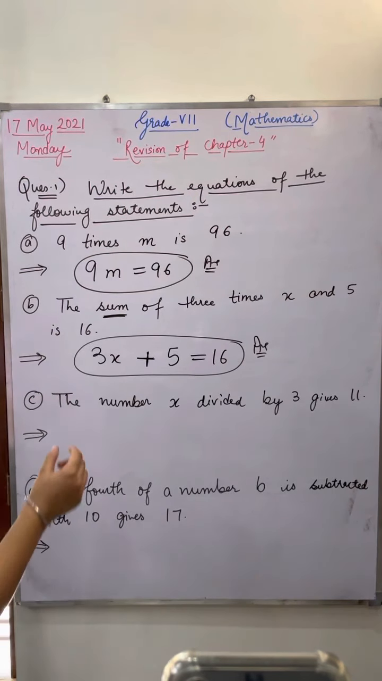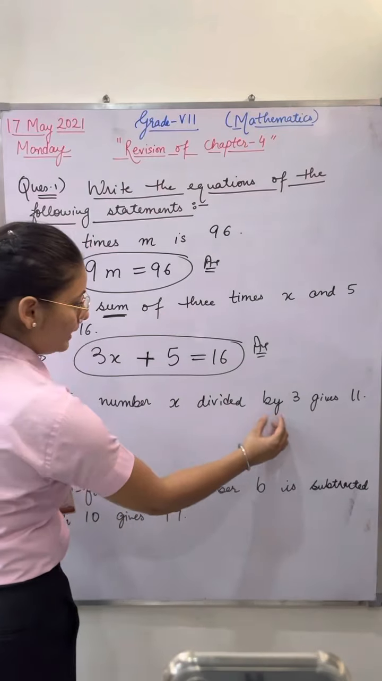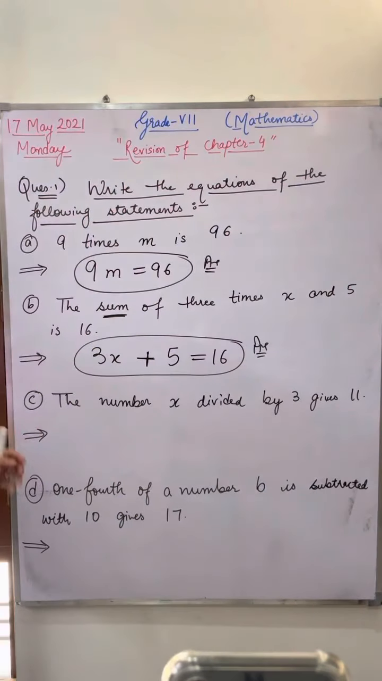Now solve the C part quickly. The number X divided by 3 gives 11. Quickly.